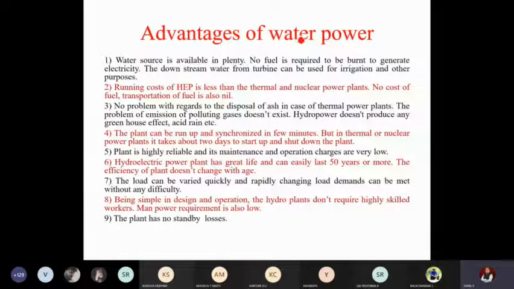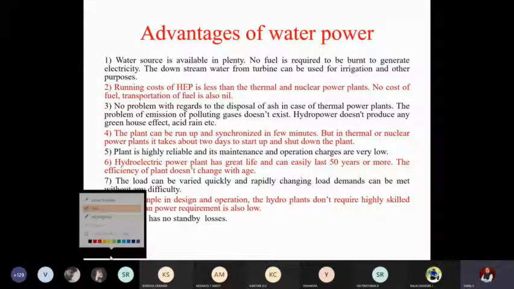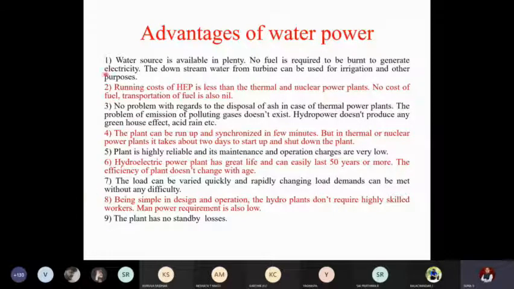Now, the advantages of water power. What are the advantages of this hydroelectric power plant? We have discussed the principle of working, how it works. Now next is the advantages. When we observe that layout, we can clearly find that we are not burning any fuel. The first and foremost advantage is we are not burning any fuel for the purpose of getting energy.